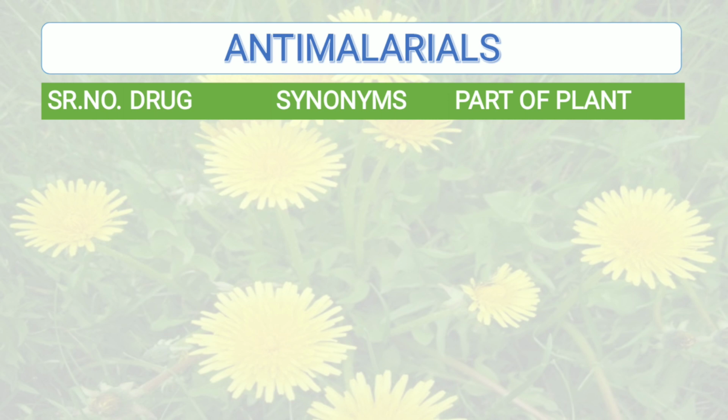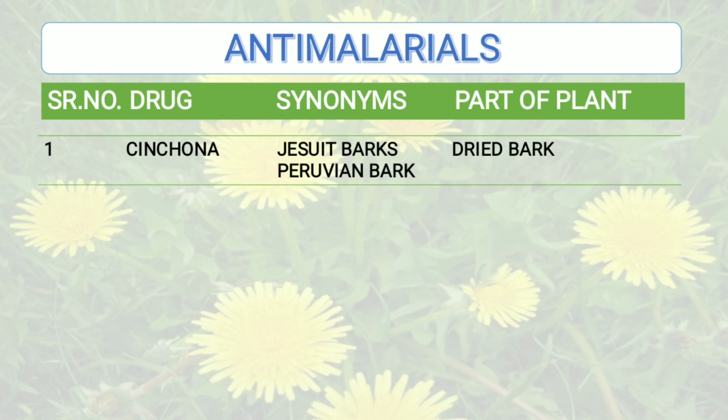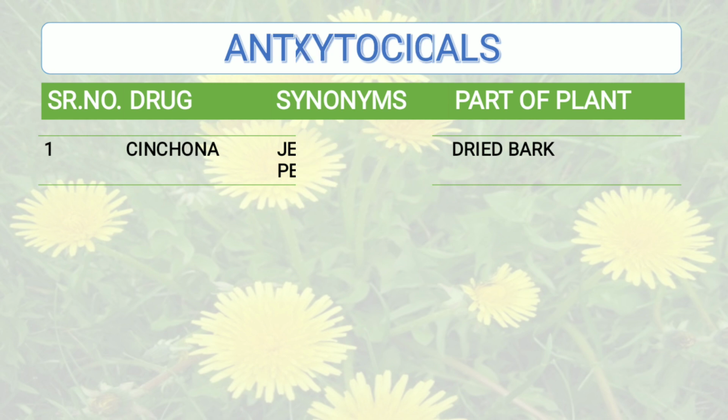Then the next category is antimalarials. Antimalarial means the drugs which are used in the treatment or prophylaxis of malaria, right? And the drug which belongs to this category is cinchona. Synonym of cinchona is Jesuit bark or Peruvian bark, and part of the plant used is its dried bark.